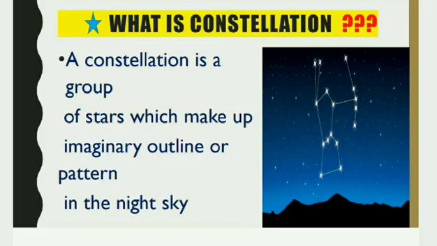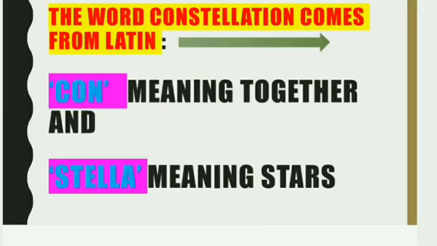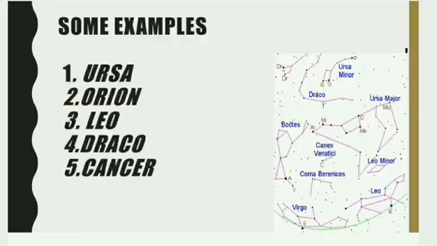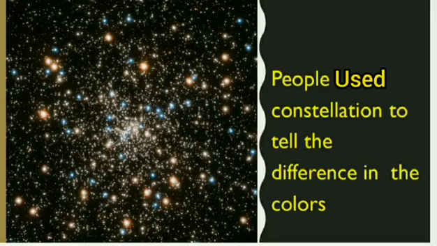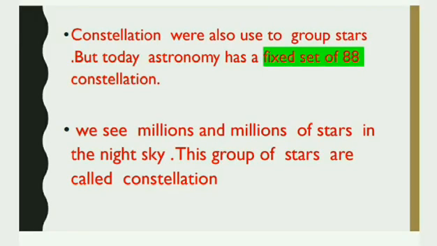The word constellation comes from Latin, con meaning together and stellar meaning stars. Some examples of constellations are Ursa Major, Orion, Cassiopeia, Leo Major. People used constellations to tell the difference in the colour. Constellations were also used to group stars.